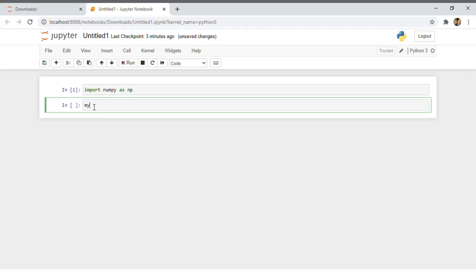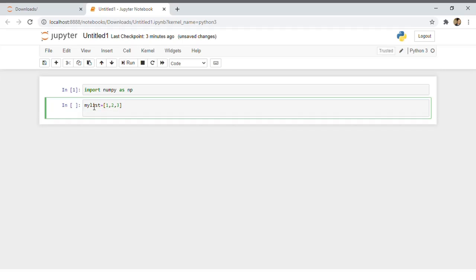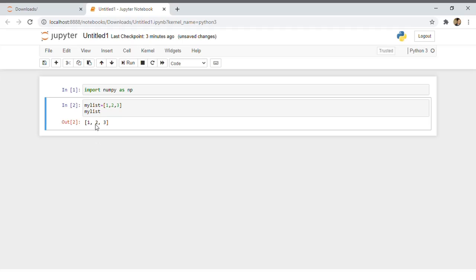First thing is, suppose I create a list. My list is equal to some numbers 1, 2, 3. If I print my list and run it, we get this output.